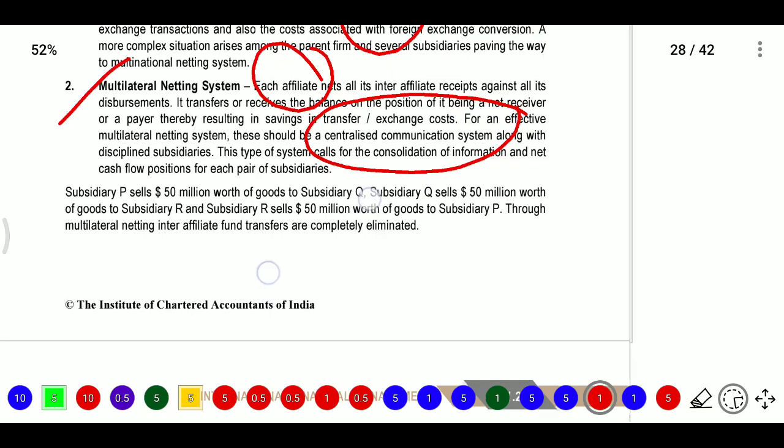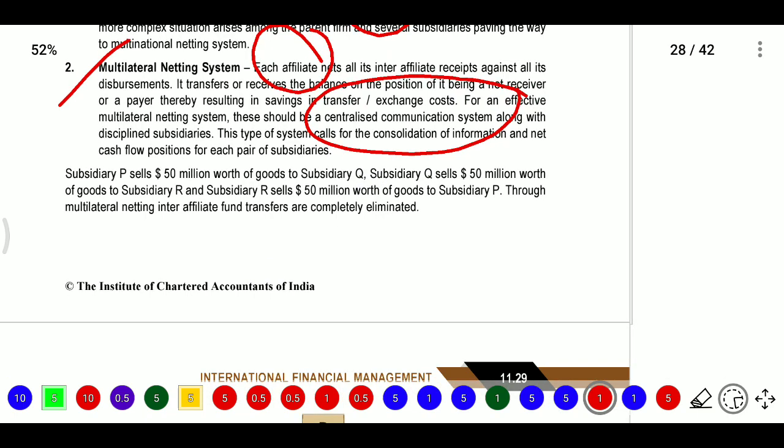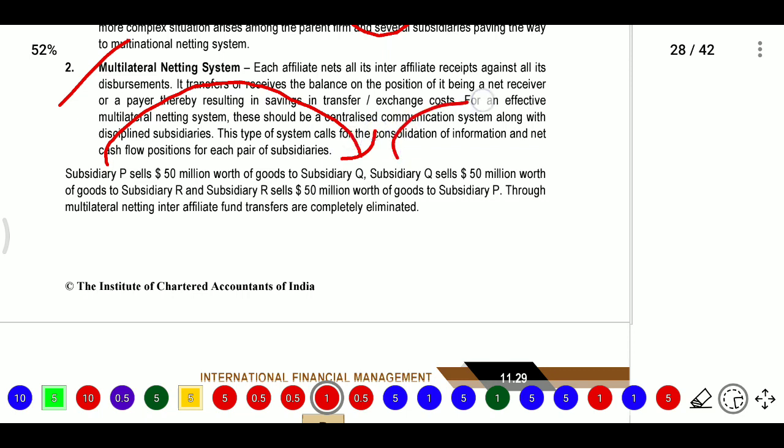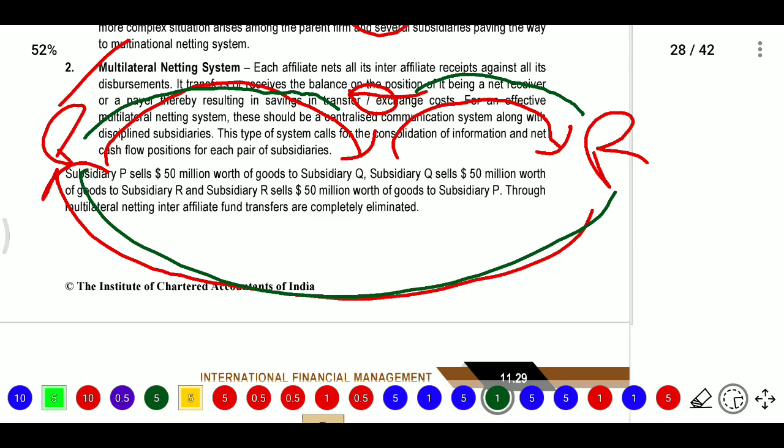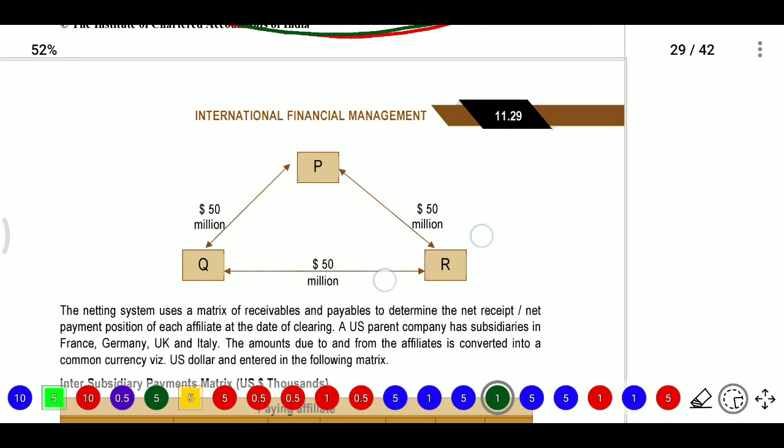So here company P sells 500 worth of goods to subsidiary Q. Subsidiary Q sells 500 worth of goods to subsidiary R. Subsidiary R sells 500 worth of goods to subsidiary P. So P to Q means Q is payable, and Q to R means R is payable. R to P means P is payable. So you don't pay this person, and you don't pay this person, and you don't pay this person. It is completely eliminated.